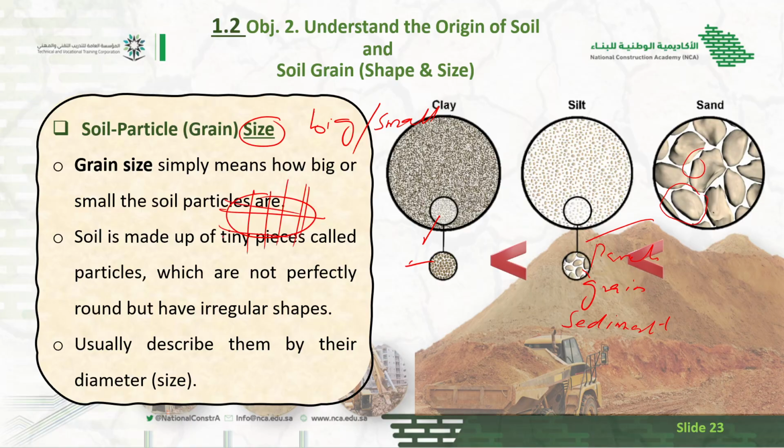So we will see in the next slides, if the particle size is less than 0.002 millimeters, it is considered what? Clay. And if it is between 0.002 to 0.075 mm, this type of soil is called what? Silt. So this is the classification of soil on the basis of different size, which we can do by what? By sieve analysis and hydrometer. We can see in the next slide.